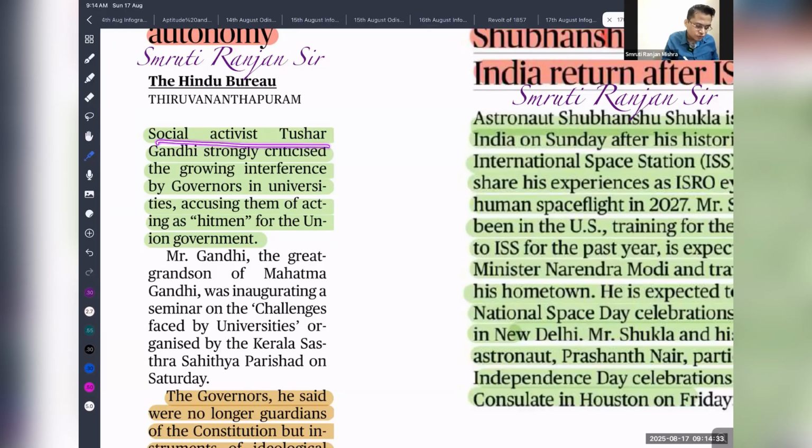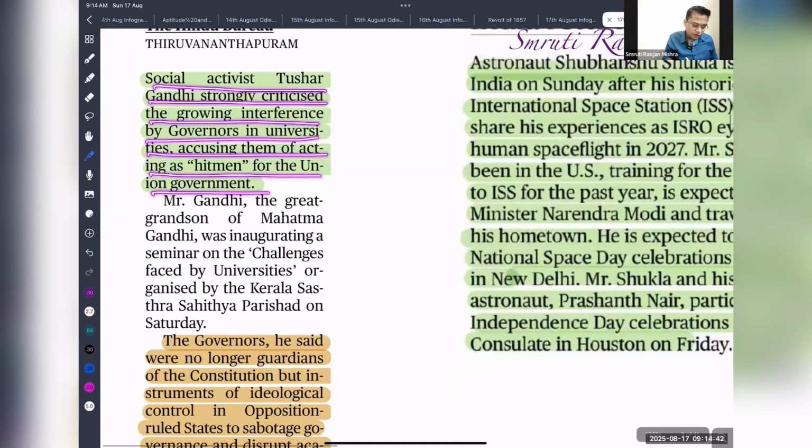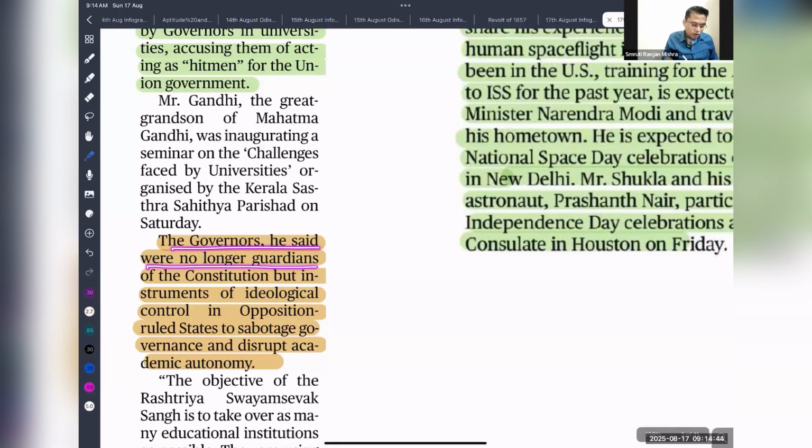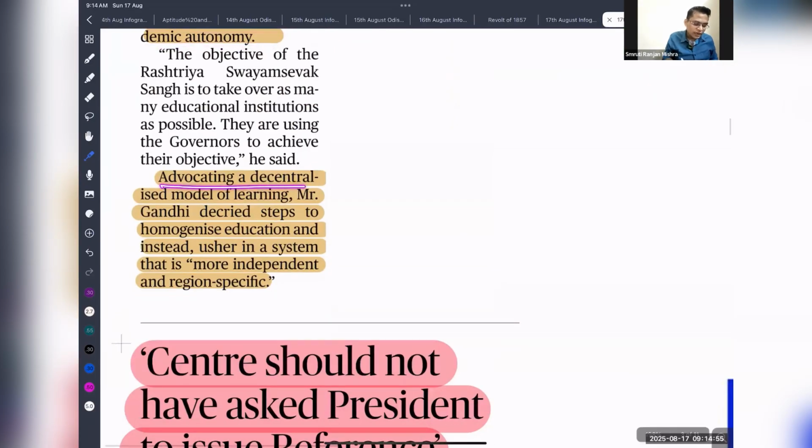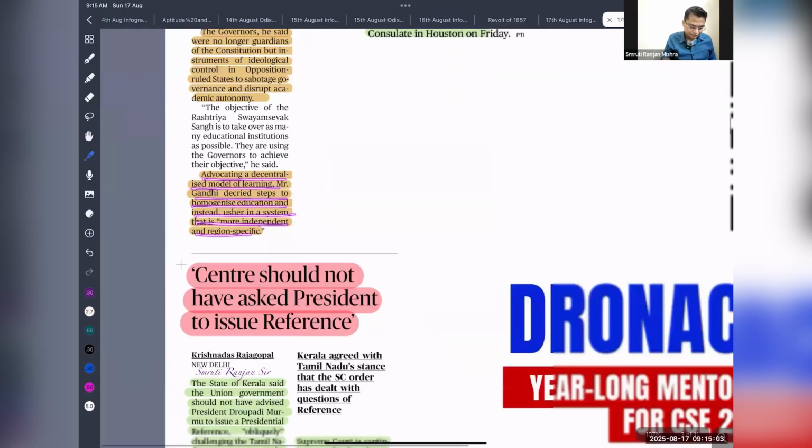So social activist Tushar Gandhi strongly criticized the growing interference by governors in universities, accusing them of acting as hitmen for the union government. The governors, he said, were no longer guardians of the constitution, but instruments of ideological control over opposition-ruled states to sabotage governance and disrupt academic autonomy. Advocating a decentralized model of learning, Mr. Gandhi decried steps to homogenize education, instead of ushering in a system that is more independent and regional specific.